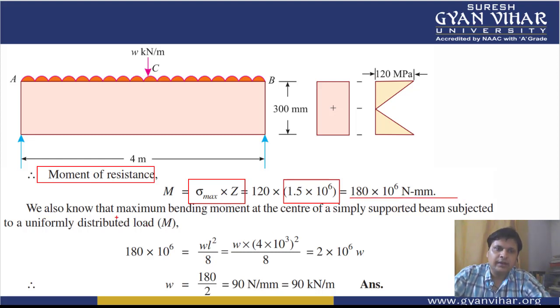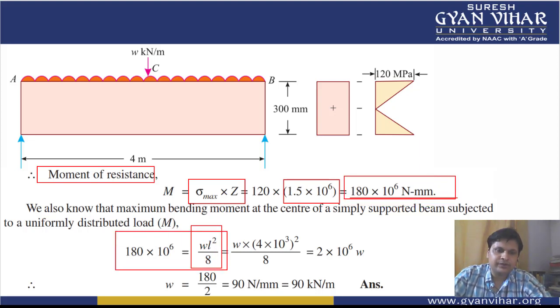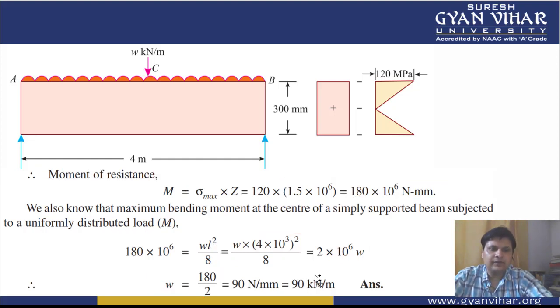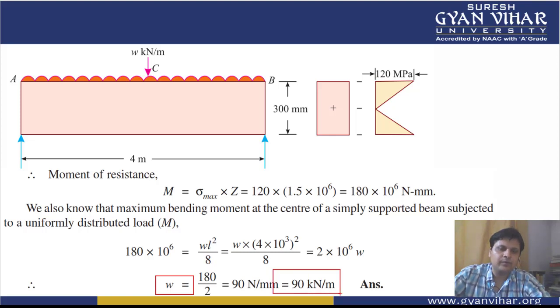And we also know that in case of a UDL on a simply supported beam, the maximum bending moment is WL square by 8. So why not equate this bending moment with this equation? We already have the length of the beam, that is 4. Equating, the only unknown is the load acting, the value of the UDL. Finally, this will be the equation and you can get the value of W, the uniformly distributed load that will be acting on the beam.